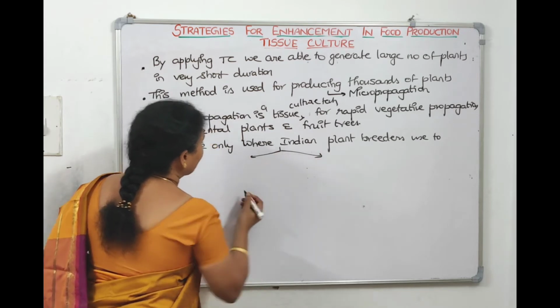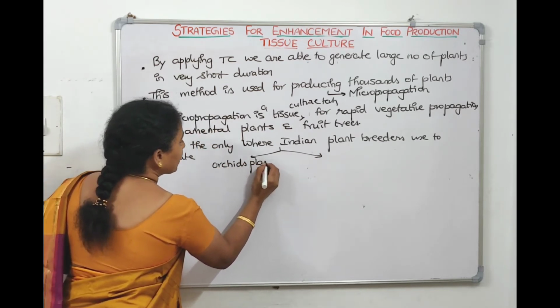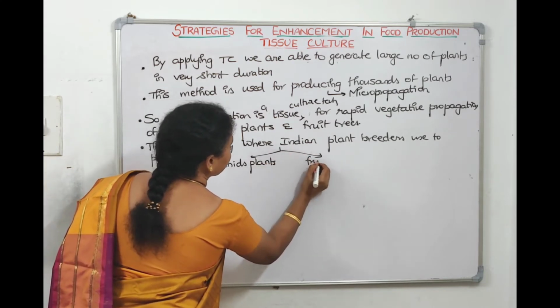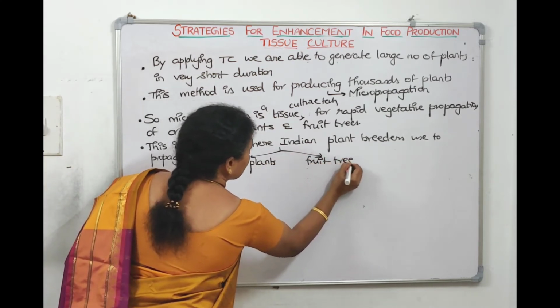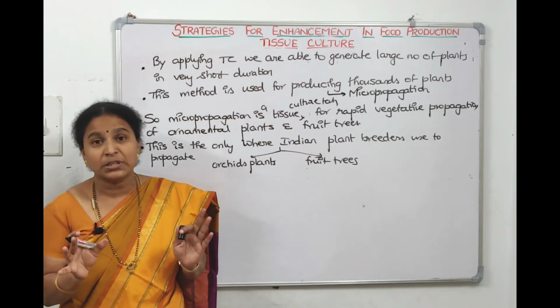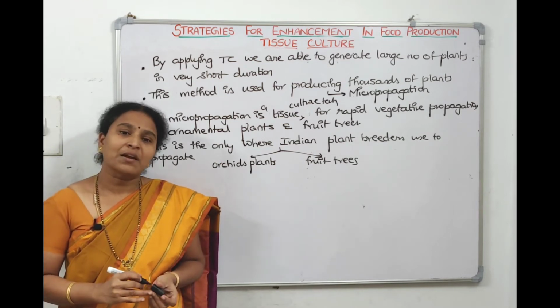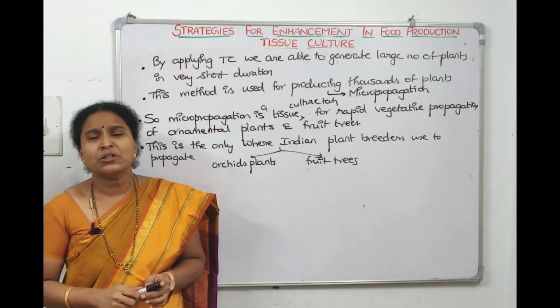What are the two types of plants? One is orchid plants, and the second one, I wrote, fruit trees. This is the only method Indian plant breeders till now use for producing, propagating, multiplying. One, orchid plants. The second one is the fruit trees. Orchid plants means ornamental plants.